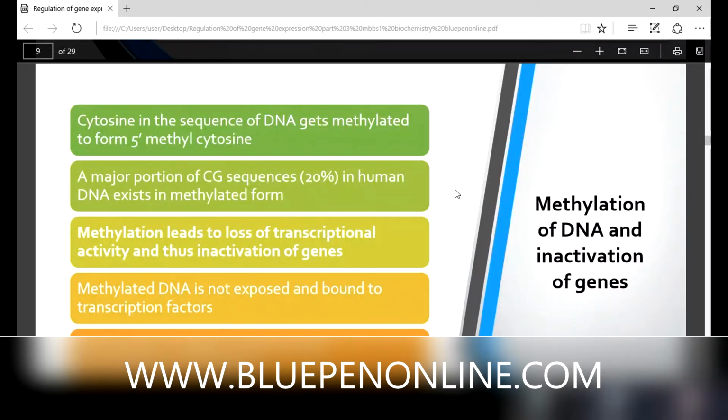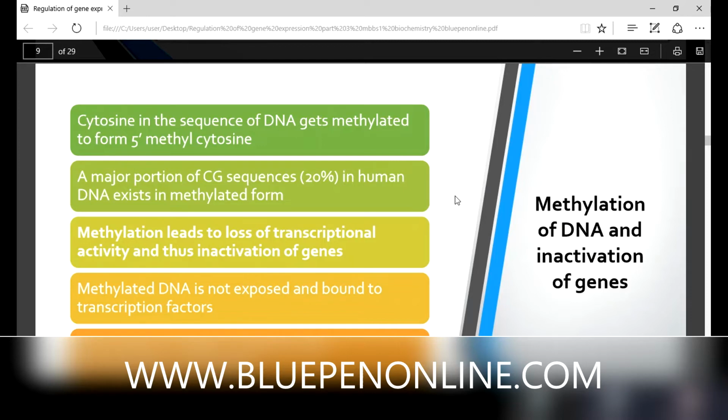A major portion of CG sequences in human DNA exists in methylated form. At all times the genes should be inactive, and only when essential are they converted to active form. Otherwise unnecessary factors would always be synthesized in our body. So methylation leads to loss of transcriptional activity and thus inactivation of genes.